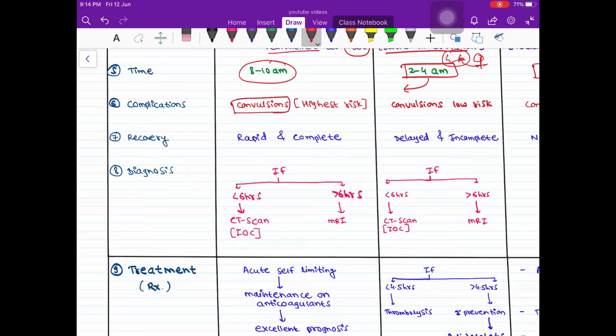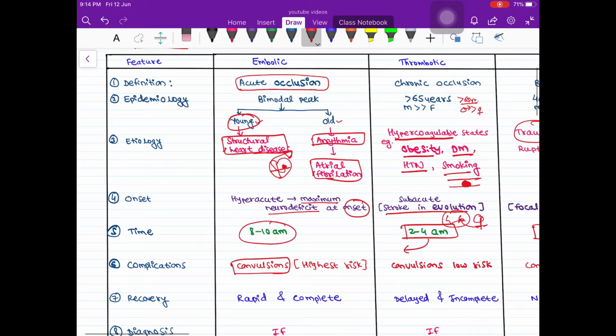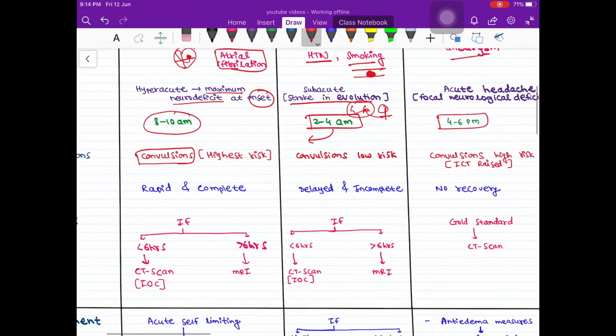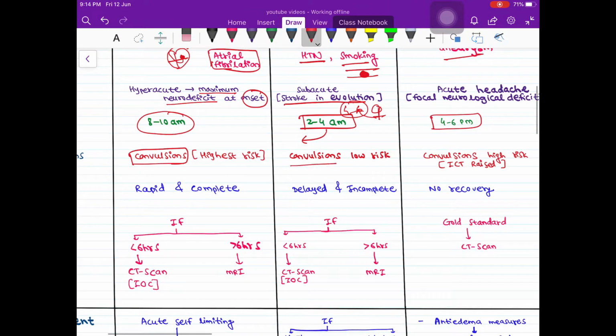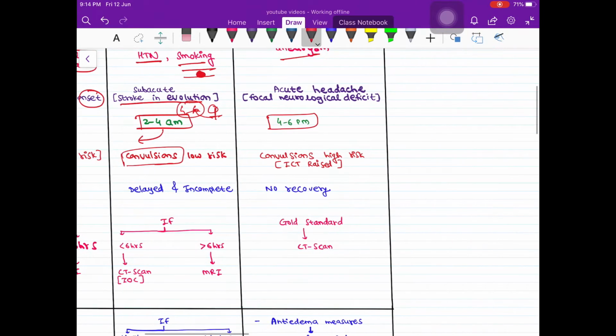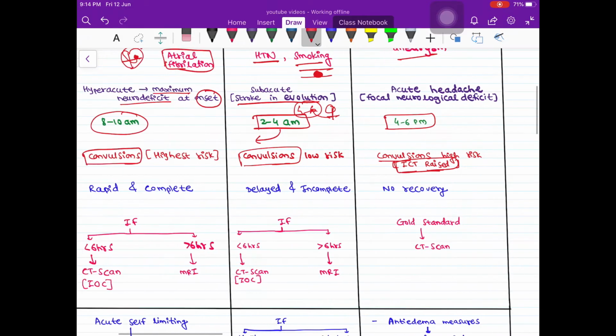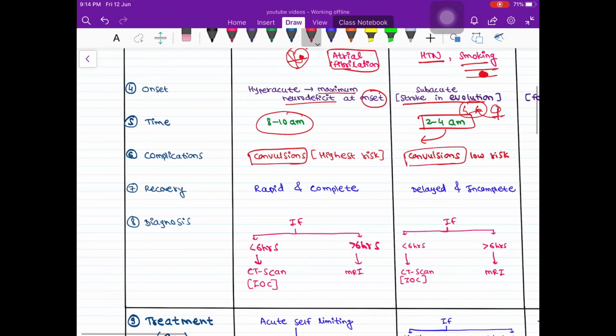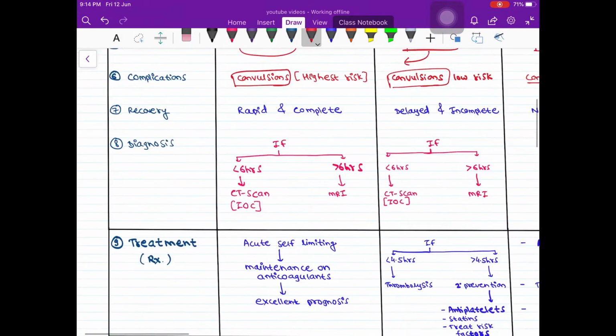So the convulsion is the highest risk in embolic stroke. Then it is least common in thrombotic, and there is also high risk of convulsion in hemorrhagic because of the increased intracranial tension because of the blood.